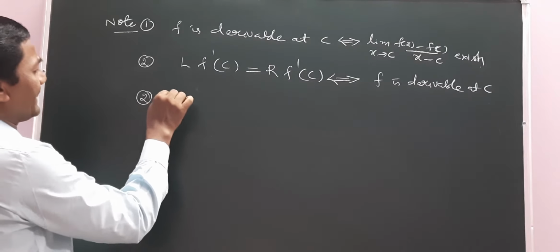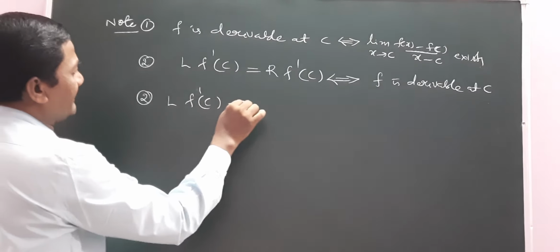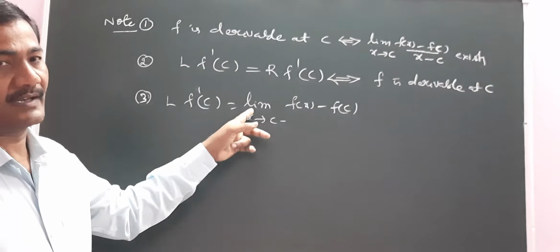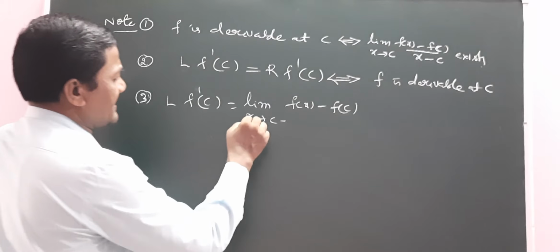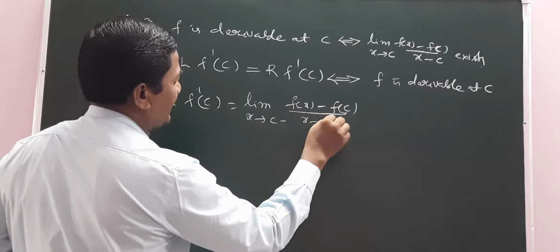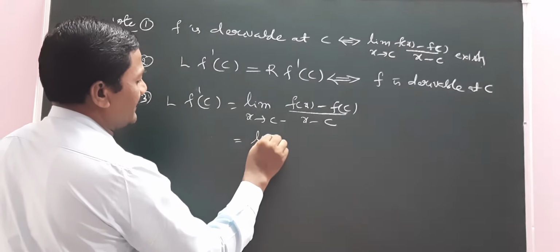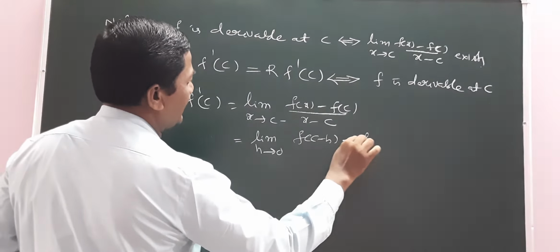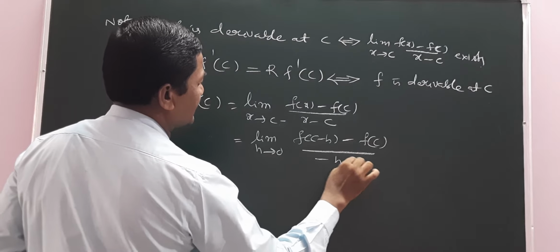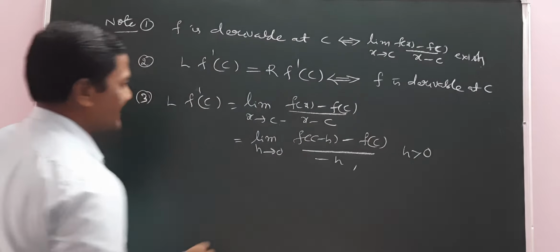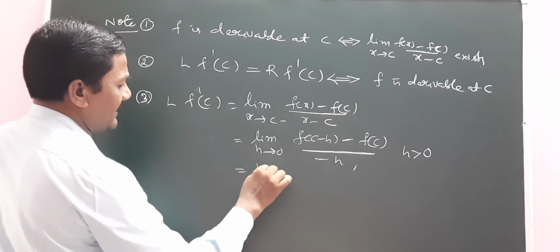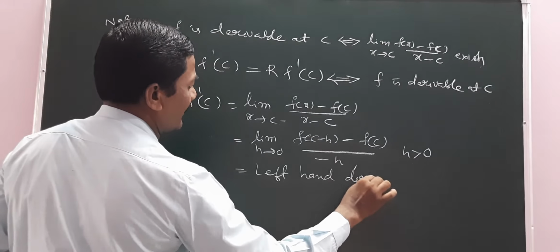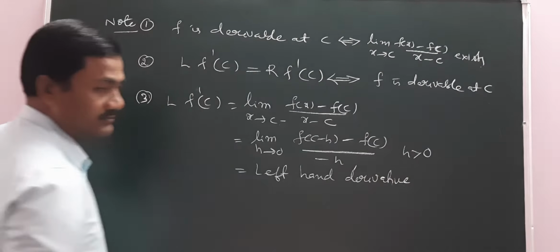What is the meaning of Lf'(c)? It equals limit x tends to c minus of (f(x) minus f(c))/(x minus c), which is nothing but limit h tends to 0 of (f(c minus h) minus f(c))/(minus h), where h is greater than 0. This is called the left hand derivative, simply known as the left derivative.